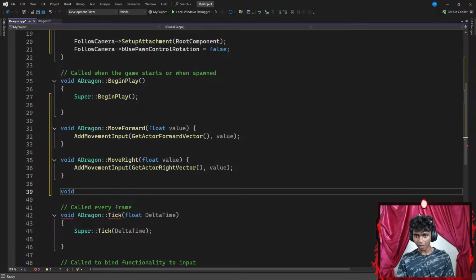Okay, that's it. Next up, I'm gonna go with something like a dragon. I'm gonna point towards my turn method. My turn method does require a floating point parameter of value as well.